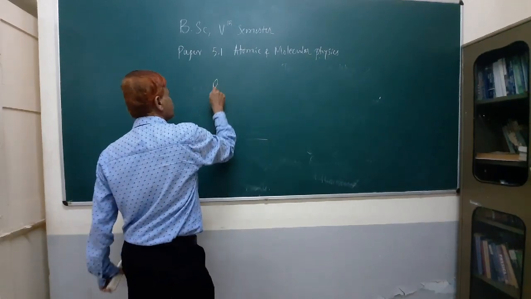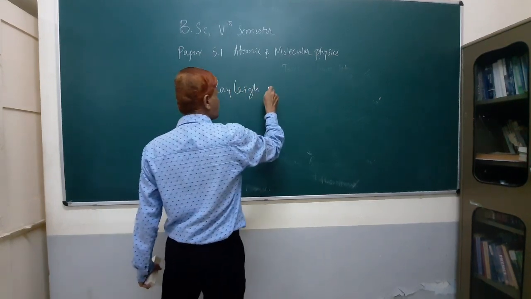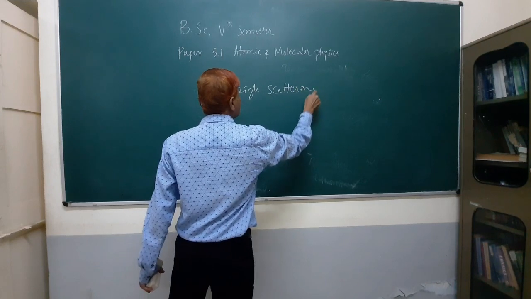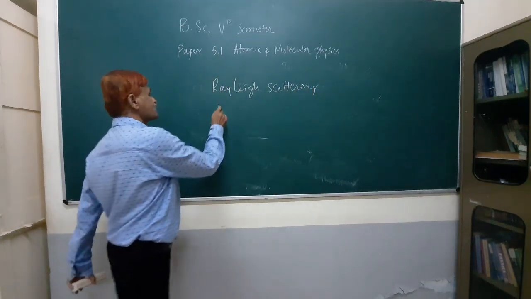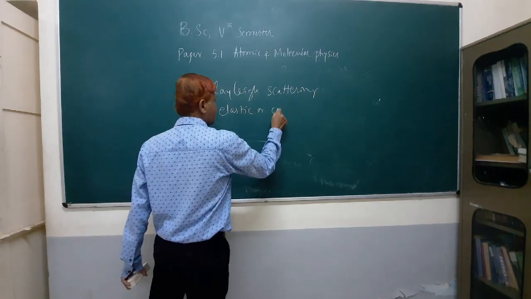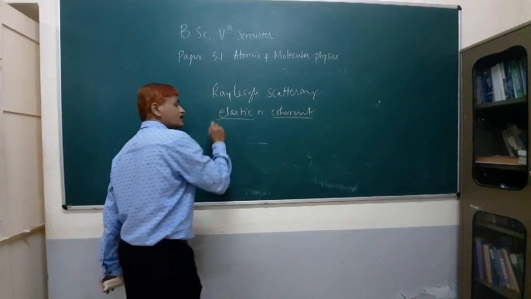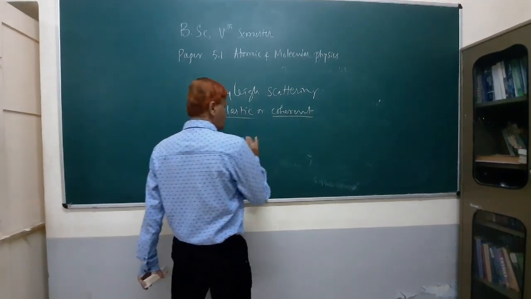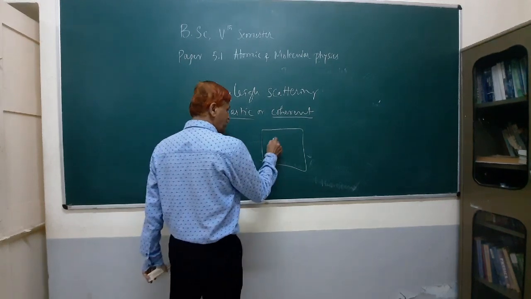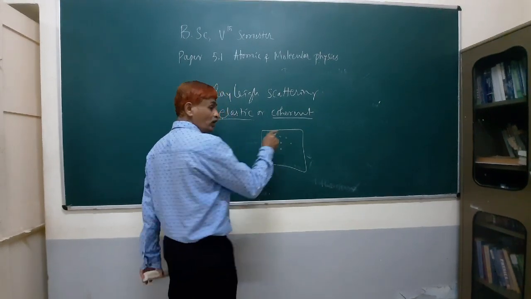Rayleigh scattering is elastic or coherent scattering. Here the size of the particles of the medium plays a role.